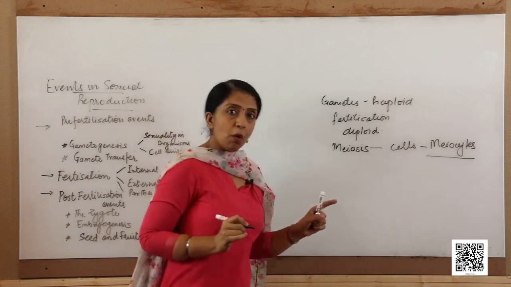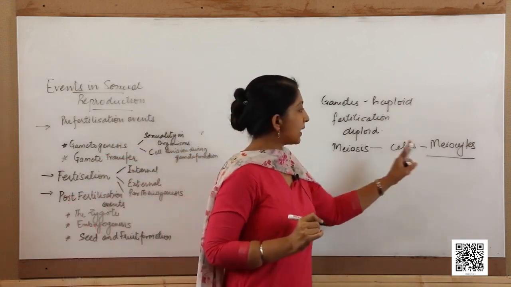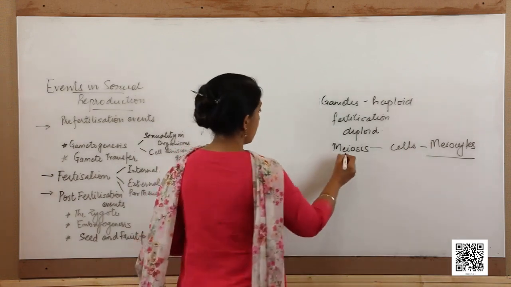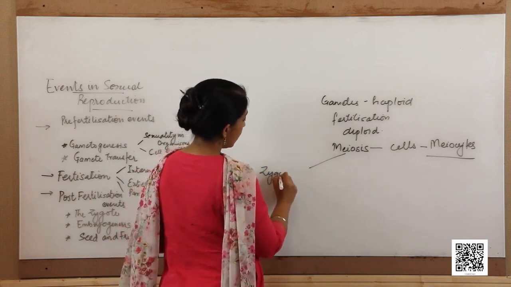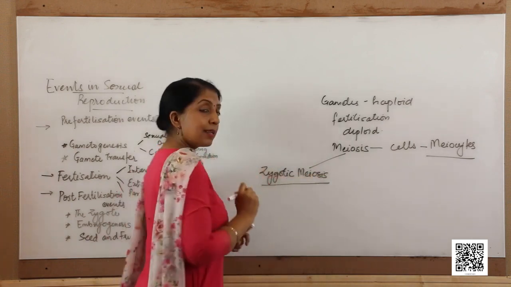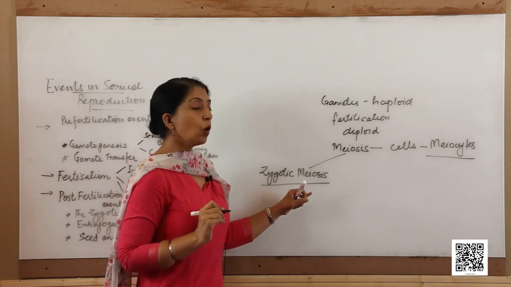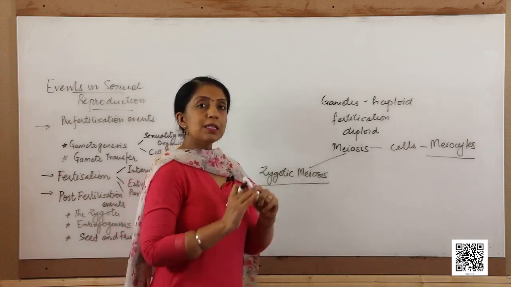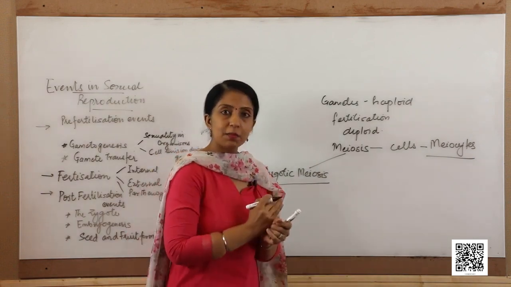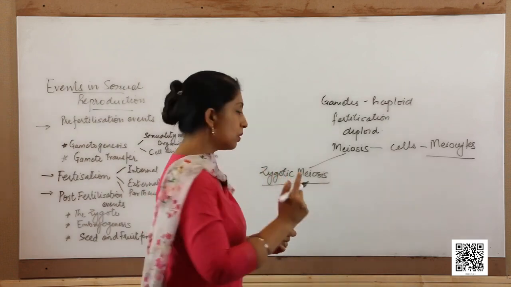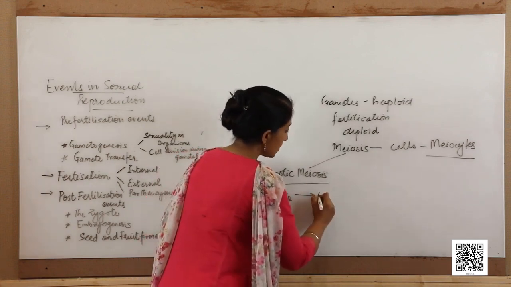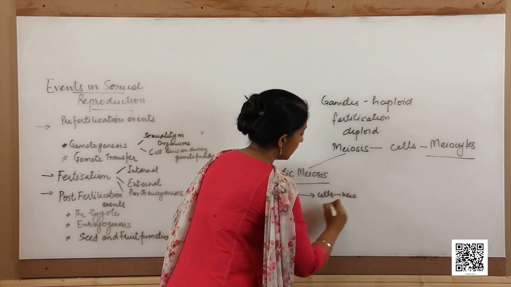Now, depending upon which cells act as meiocytes, we can say that meiosis can be of three types. First is the zygotic meiosis. What is zygotic meiosis? This is seen in lower algae, where the zygote acts as a meiocyte, and meiosis takes place in the zygote and it gives rise to the cells which form the new individuals.